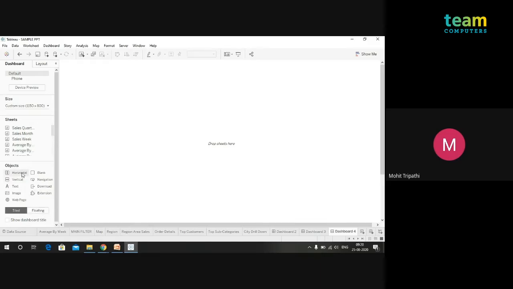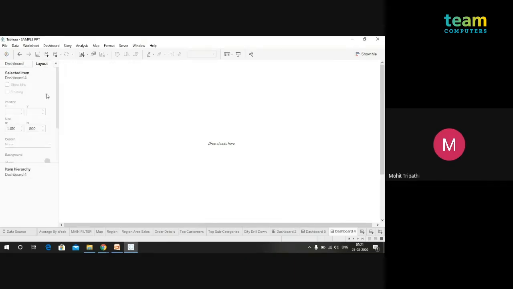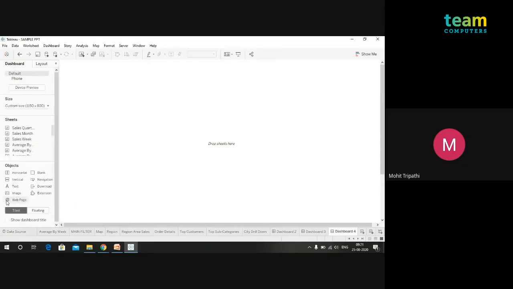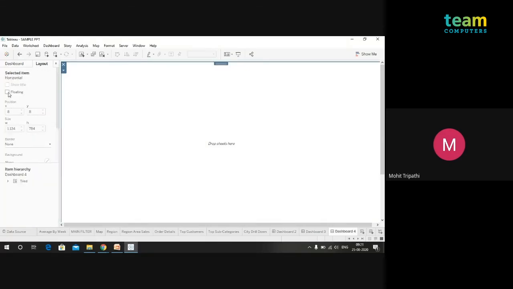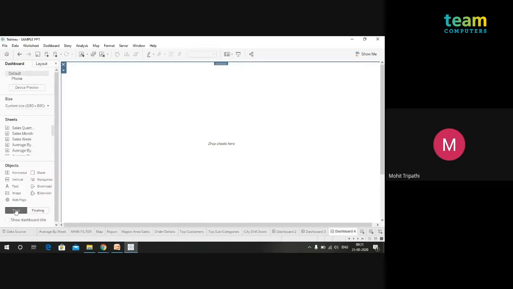When we talk about the horizontal container, it places the objects one next to the other in a horizontal way. I will show you. And the vertical is one below the other. If you go to the layout part, whenever we put anything over here, suppose I have put a horizontal object over here, you can see it's not floating, so we have the option to make it floating. There is also the option to show the title. And when we talk about tiled objects, they help us create a grid structure, a grid layout in the dashboard.